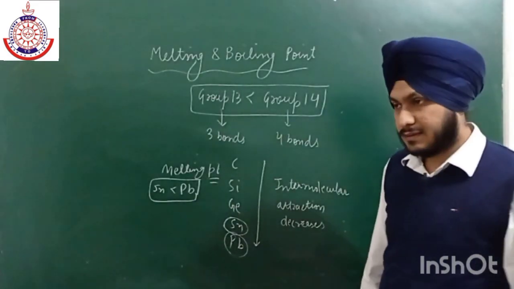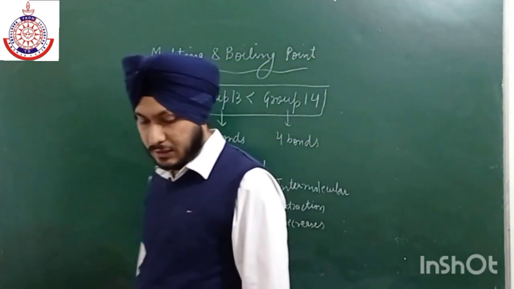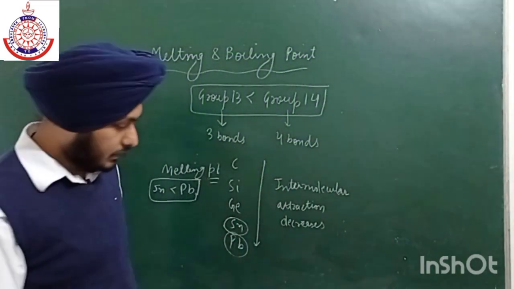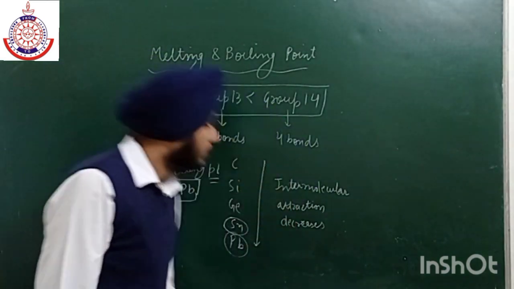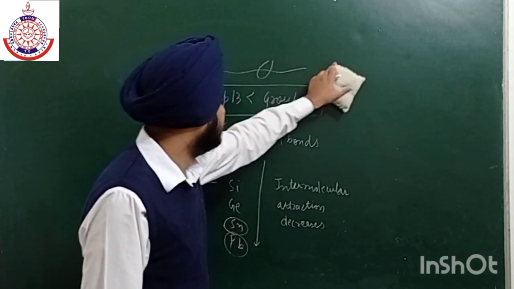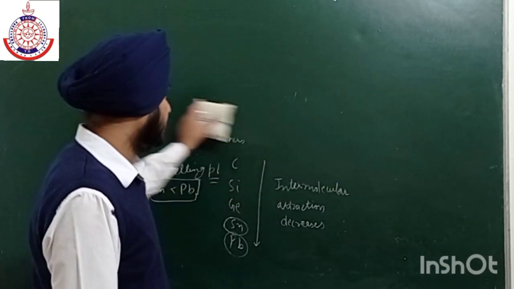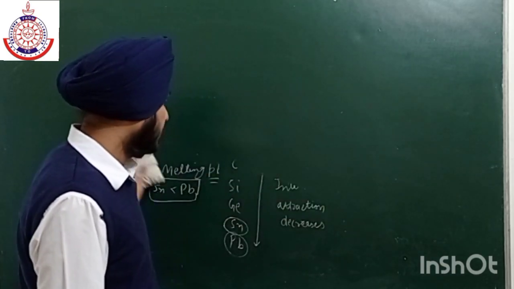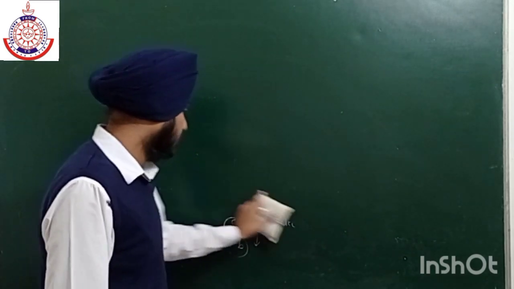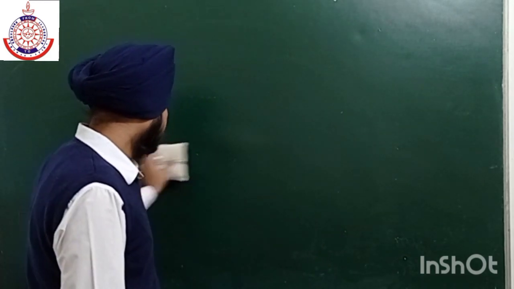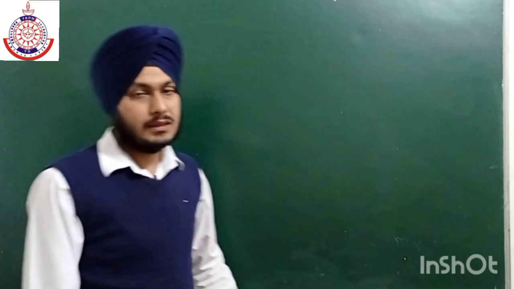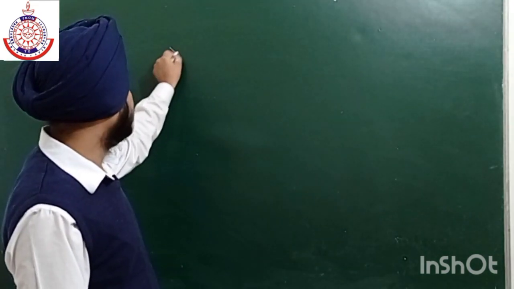So similar is the trend of density. So density will also decrease. So this is the whole physical properties of group number 14 elements. So now let us move on to their chemical properties. Some chemical properties. So first is oxidation state.